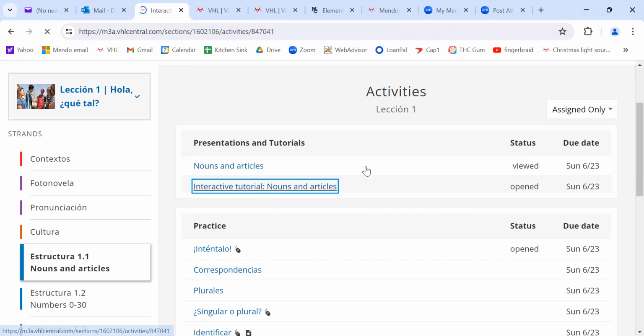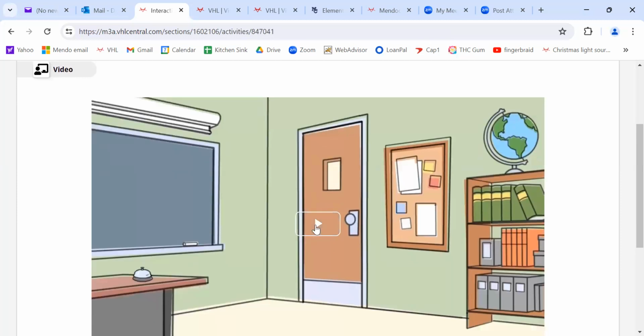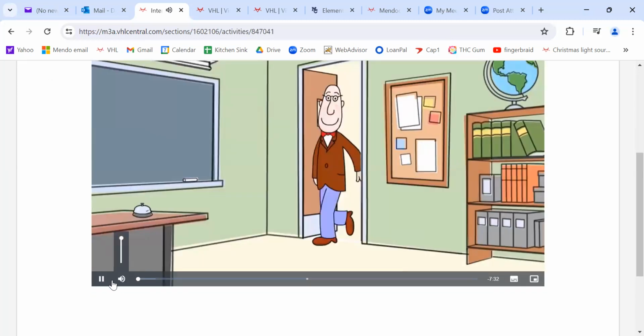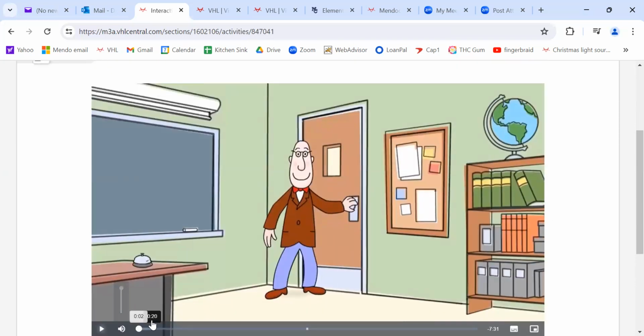Okay, so let's see what it looks like. First of all, just click start, and click start again. I'm going to pause it for a second. This little guy is your teacher. I know this seems kind of silly, but he is, and he's a pretty good teacher. I'm going to fast forward a little bit, and let's just see what he says.